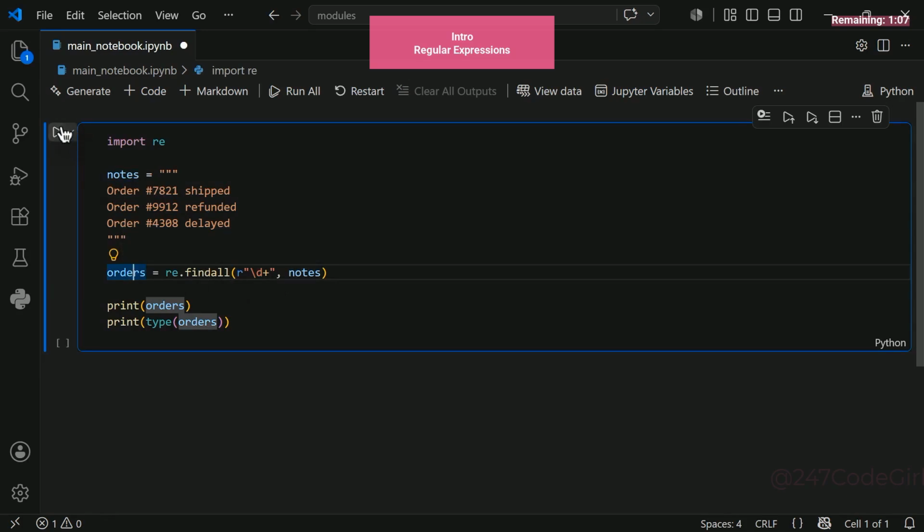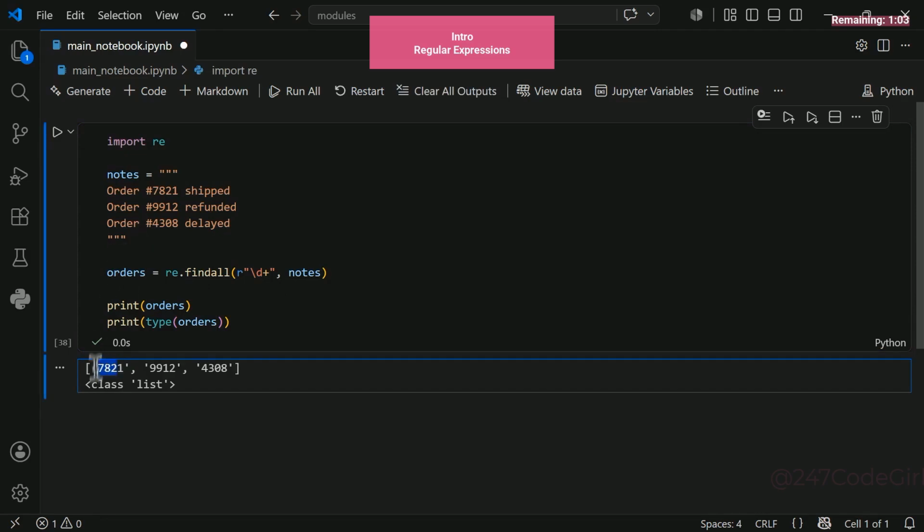Let's run this code and see the magic in action. Look at that. It instantly extracted order numbers like 7821. Every single one is captured. Watch what happens if we append a space followed by a year like 2026. As you can see, the expression isolates 2026 as a completely separate match.